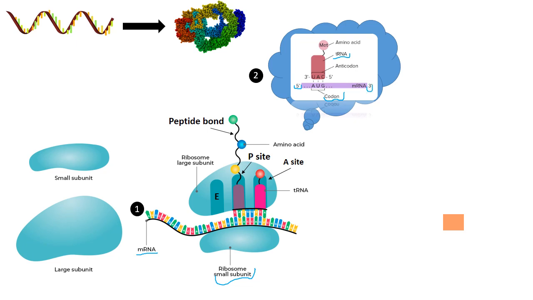But wait, what's a codon? A codon actually consists of 3 nitrogenous bases. So as you are seeing here, we have A, U, and G that serve as a codon. So this initiator tRNA binds to this start codon through an anticodon in a complementary way. So U is bound to A, and A is the complementary nitrogenous base for U. Also, C is the complementary nitrogenous base for G.